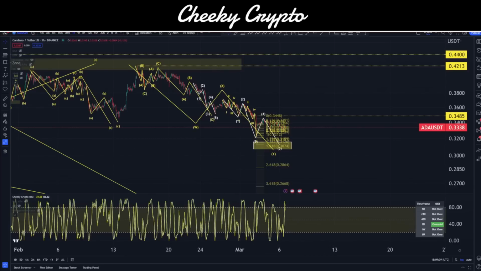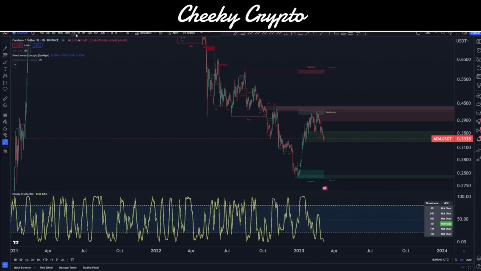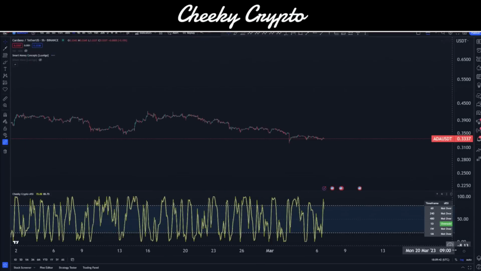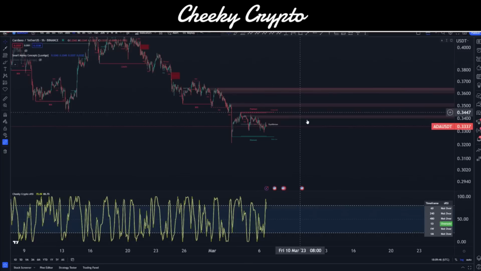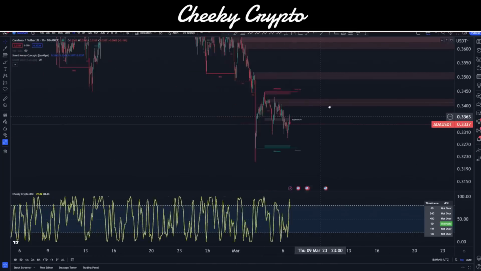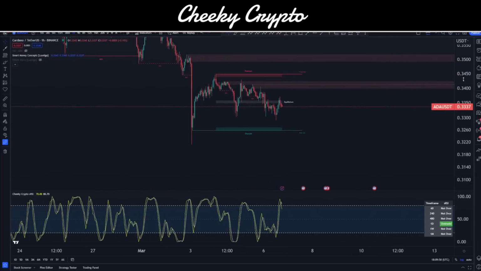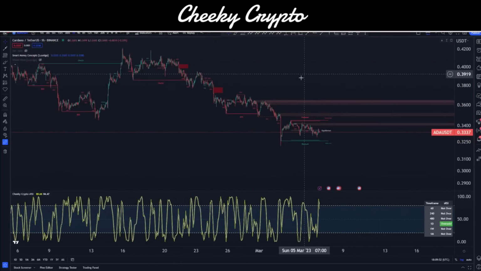So let's go ahead and take a look at smart money concepts for this as well. We'll take a look at it on the hourly, and we'll see what smart money concepts is going to show us about Cardano ADA's recent price movement. We don't need to worry too much. I'll zoom out just a fraction here. We don't have to worry too much about what's going on ahead of time.